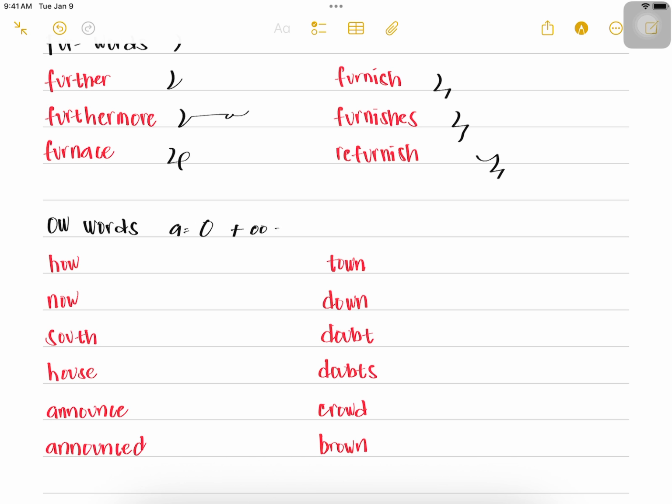sound of U. So we have here, yeah, A U. That's the symbol for ow. Sample words. How, now, south, house,